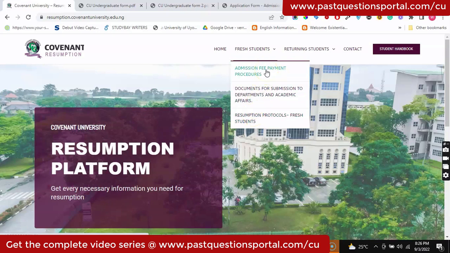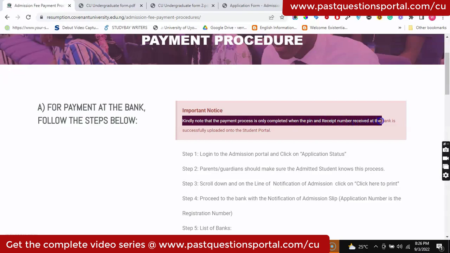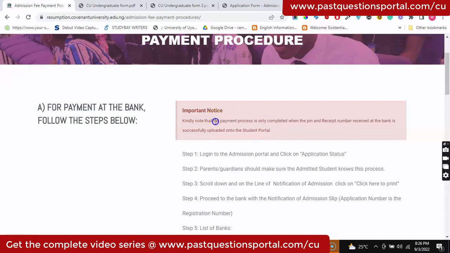So I'm going to click. Let's start with the admission fee payment procedures. I will click this now. Alright, when I click that, it brings us to this page. So let's read this notice. They said, kindly note that the payment process is only completed when the PIN and receipt number received at the bank is successfully uploaded onto the student's portal. Now, if you take a look at this link, it has changed to resumption. Of course, it was resumption anyway.